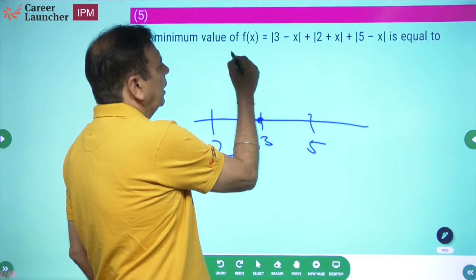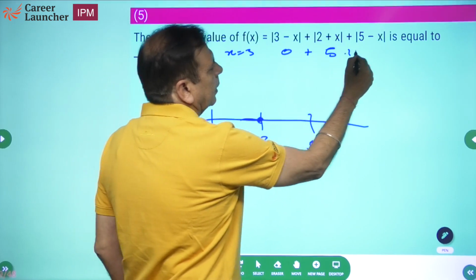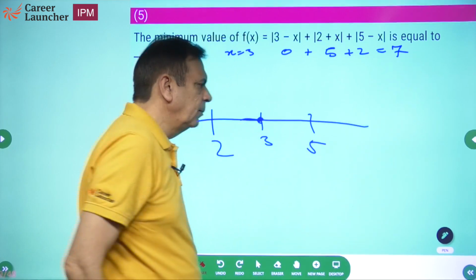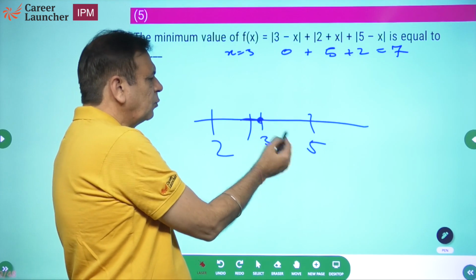If x is equal to 3, you will get 0 plus 5 plus 2 equal to 7. Right? What other thing you could do? Let's look at the midpoint. 5 plus 2, 7, 3.5.